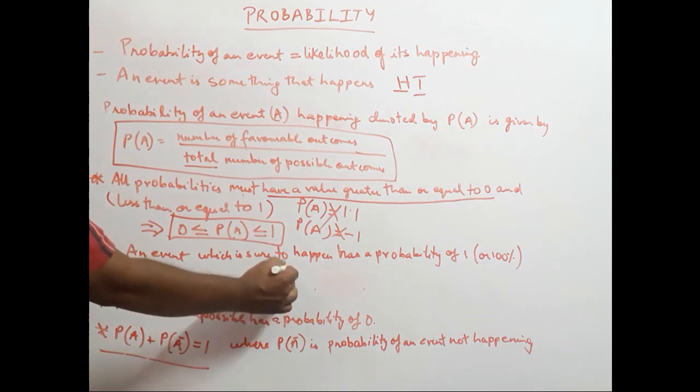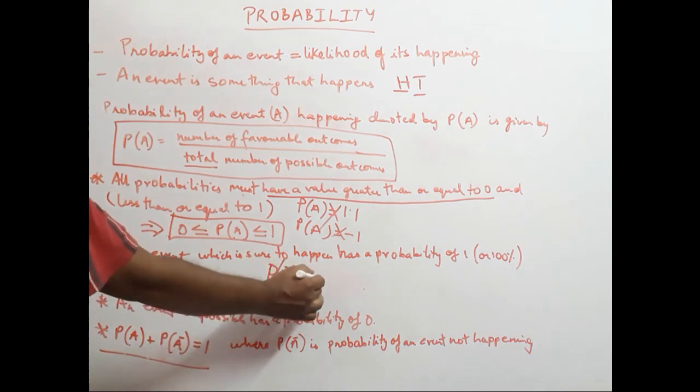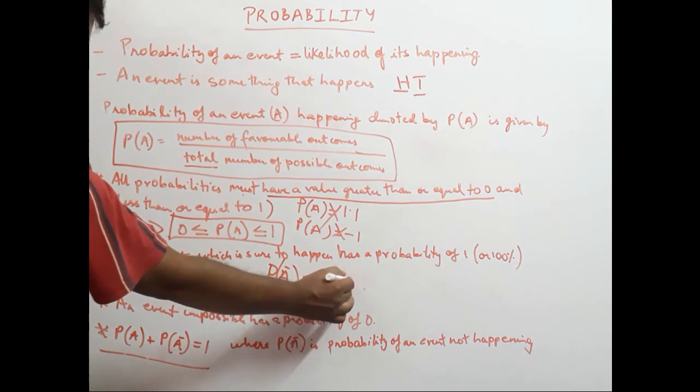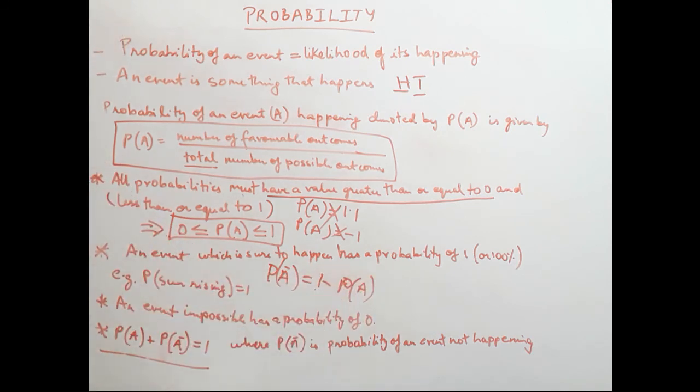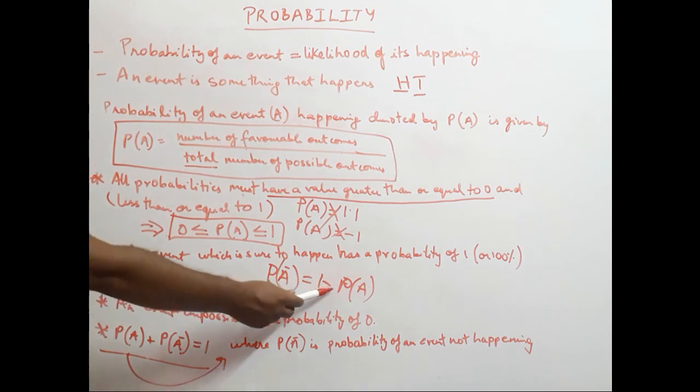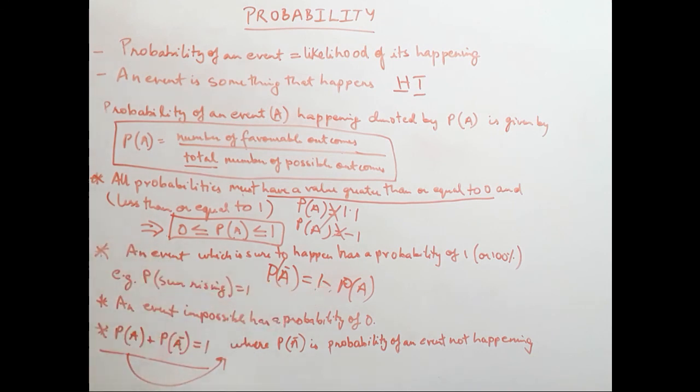It can be given as 1 minus the probability of an event happening. The probability of A happening is taken to the other side, and when it is taken on the other side, it changes sign and becomes negative.